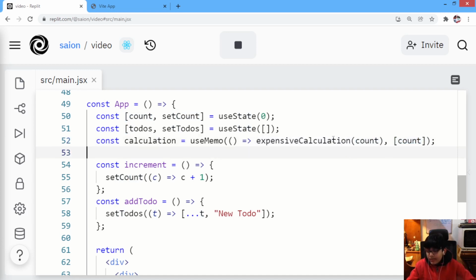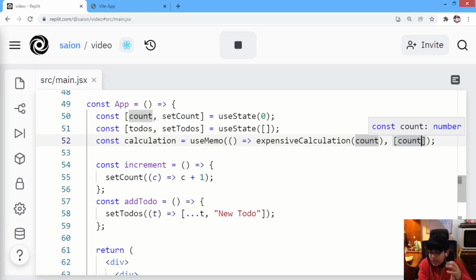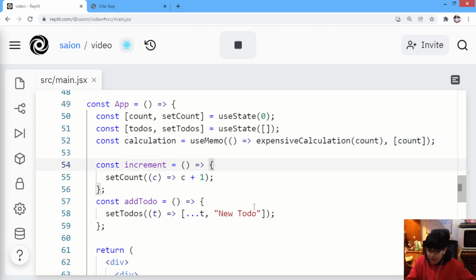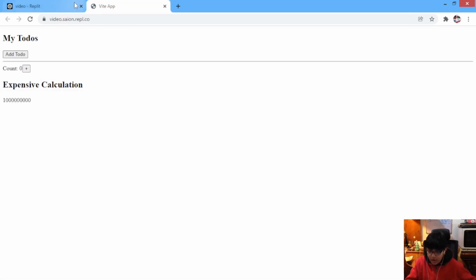In useCallback, we said that whenever some state changes, then this method should be defined, right? So in useCallback, we were saying that whenever something changes, then only a method should be defined. But over here in useMemo, we are saying whenever something changes, then only a method should be called, right? So this is saying whenever count changes, only then should the expensive calculation be called, right?